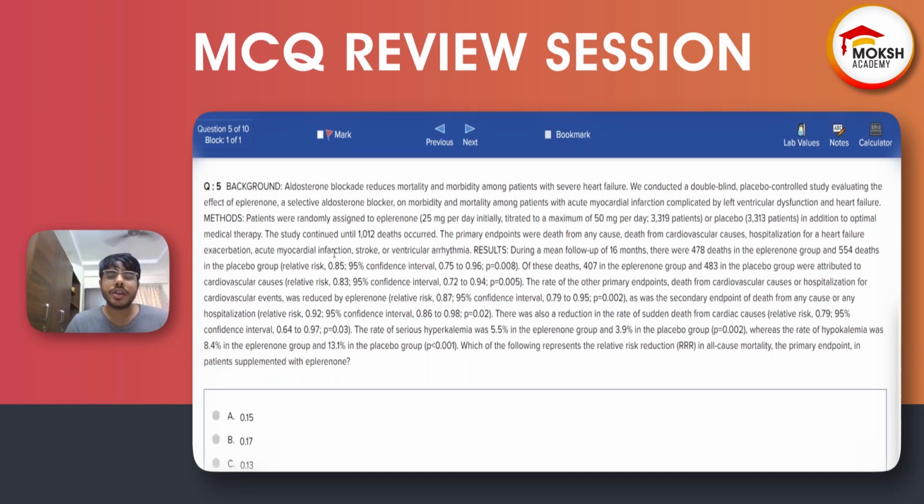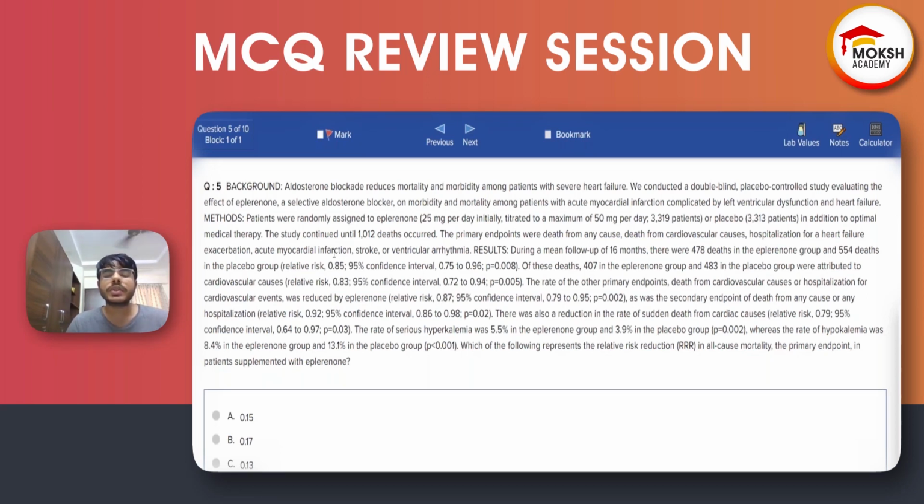cardiovascular causes. The rate of the other primary endpoints, death from cardiovascular causes, hospitalization for cardiovascular event, was reduced by eplerenone, as was the secondary endpoint of death from any cause or any hospitalization. There was also a reduction in the rate of sudden death from cardiac causes. The rate of serious hypokalemia was 5.5% in the eplerenone group and 3.9% in the placebo group, whereas the rate of hypokalemia was 8.4% in the eplerenone group and 13.1% in the placebo group.